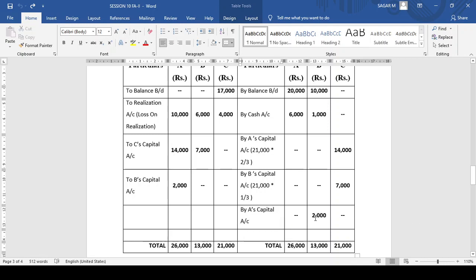As this entry is on the credit side of B, transfer the entry to the debit side of A. So this capital deficiency of B borne by A: A's capital account debit to B's capital account 2,000. Now B's and C's capital accounts have been closed. Look at A's capital: 24 plus 2, 26,000. On the credit side we have 26,000. So A need not bring in anything, nor does the firm need to pay anything to A, because on both sides we have 26,000.